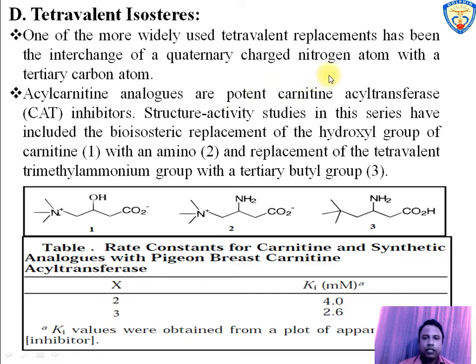In tetravalent isosteres, the interchange of quaternary nitrogen atom with tertiary carbon atom has been used. For example, the acyl carnitine analog is a potent carnitine acyl transferase inhibitor, and bioisosteric replacement in the compound acyl carnitine of OH group with NH2 and replacement of trimethyl ammonium group with tertiary butyl group result in similar rate constant for both figure 2 and 3.